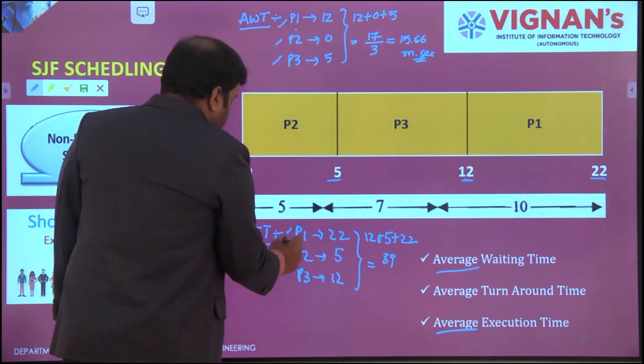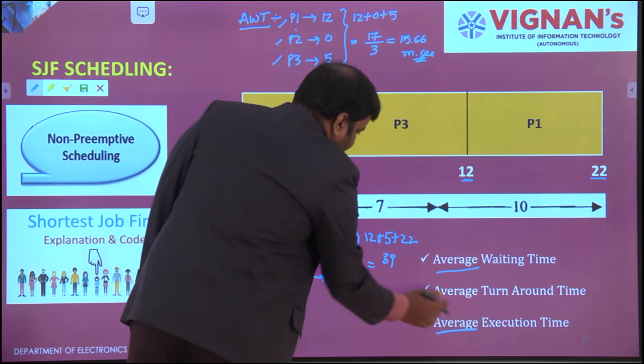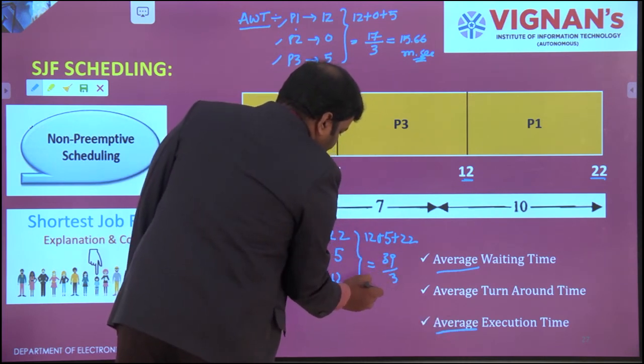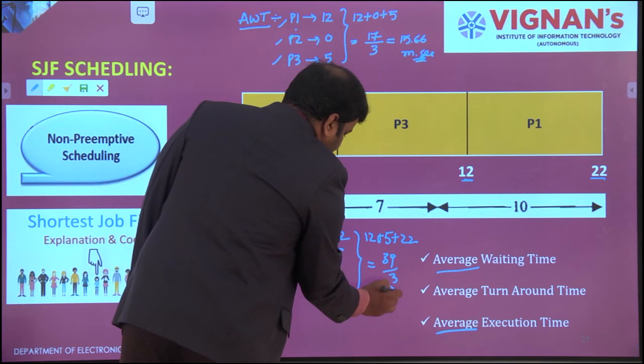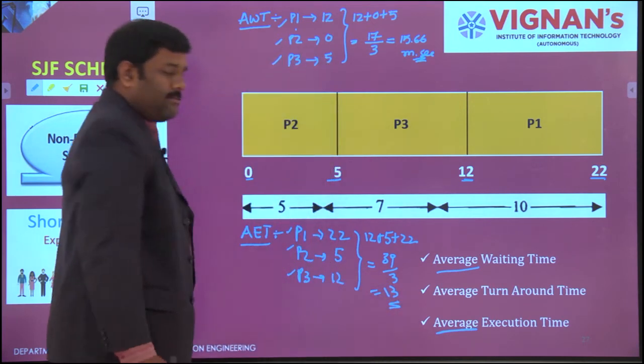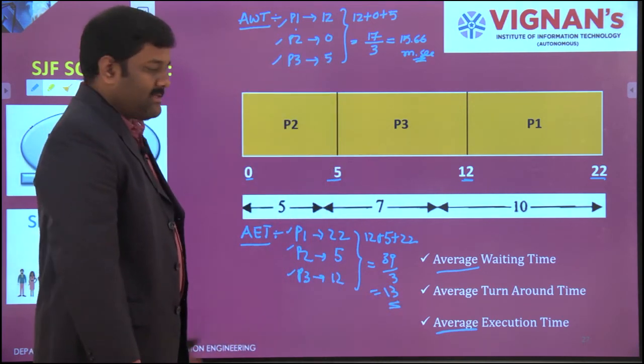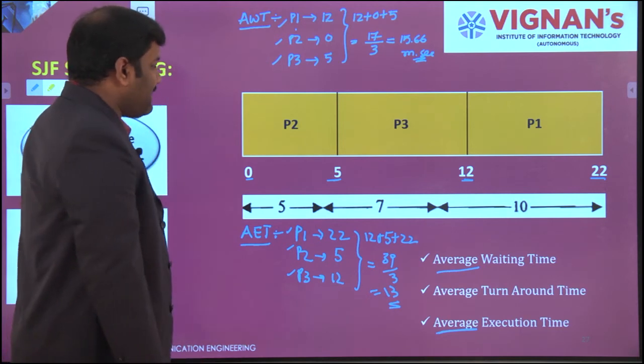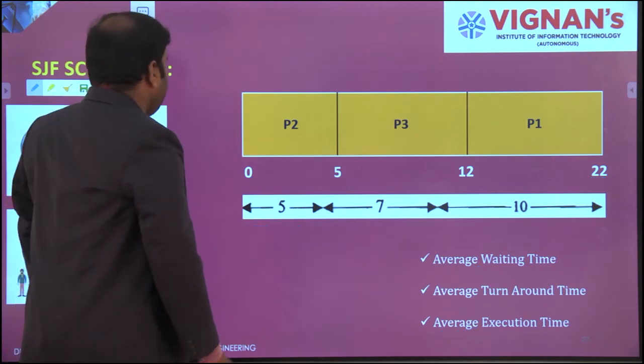Obviously you have 1, 2, 3 processes because you need to calculate the average time. So this will be divided by 3. So my answer is 13. The unit is the same, milliseconds, seconds or nanoseconds. And now I need to calculate the turnaround time, TAT.